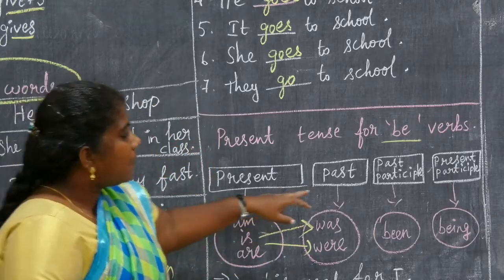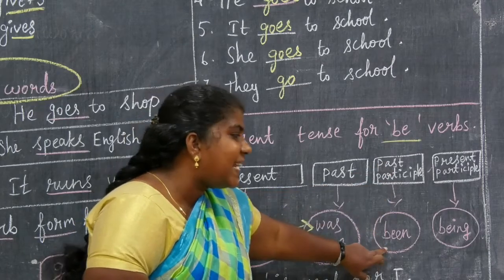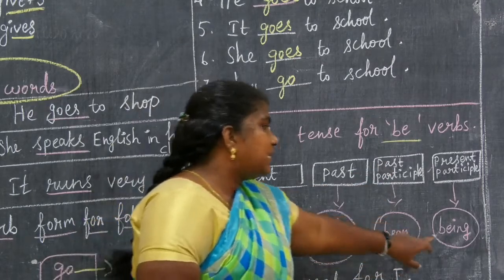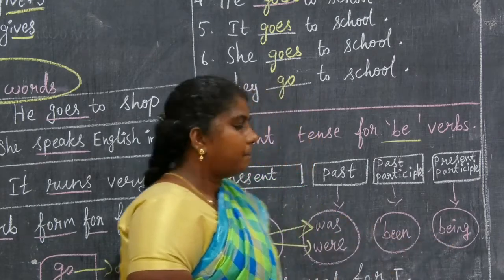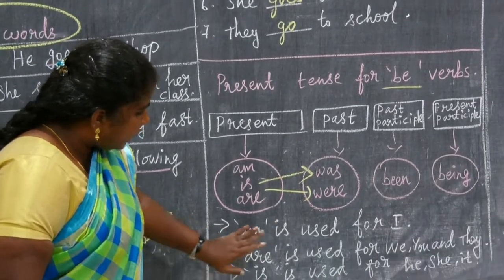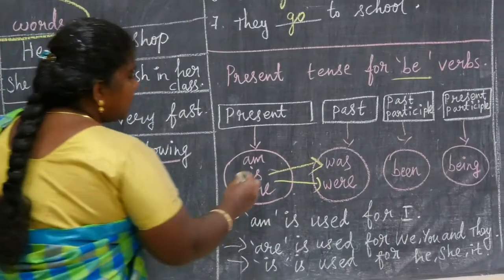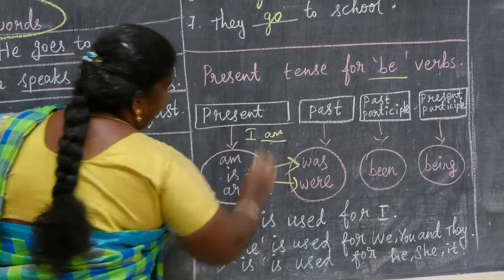Next, the past participle be form of verb is been. Next, the present participle be form of verb is being. Okay, next, am is used for I. The pronoun is I means constantly you want to write the be form of verb am.